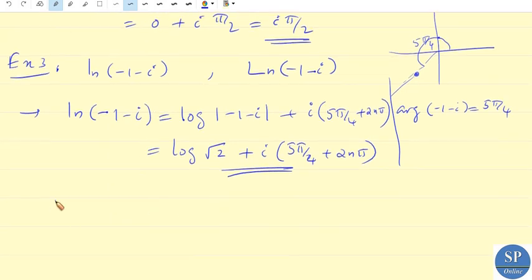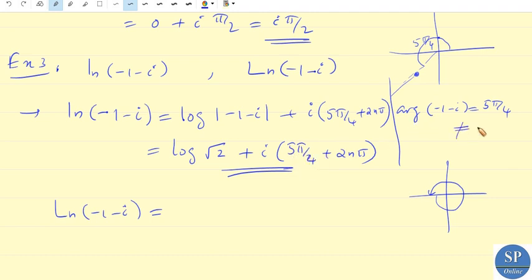Now what is the principal value? Is it the same as this? My question is, is the principal value this, log root 2 plus i into 5 pi by 4, or not? 5 pi by 4 does not lie between minus pi and pi, because minus pi to pi is from here to here. Actually this is 5 pi by 4, so 5 pi by 4 does not lie between minus pi and pi. So this is not the principal value.